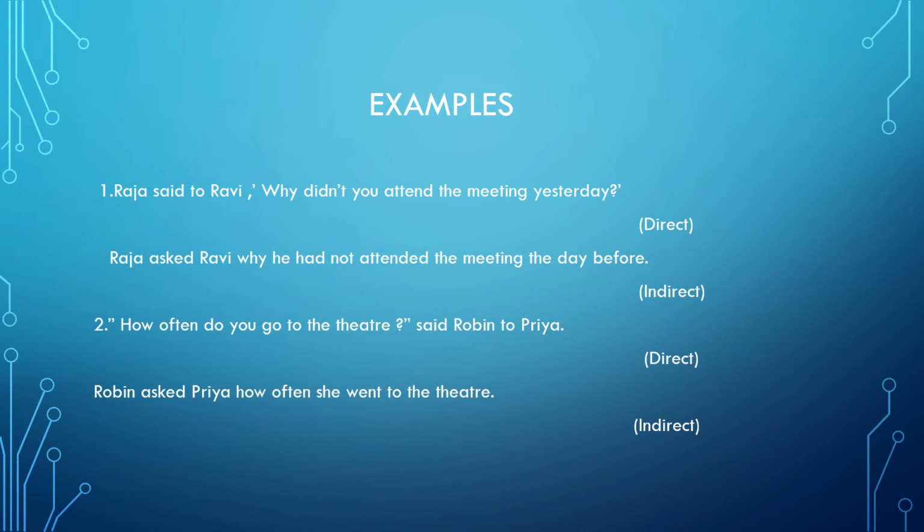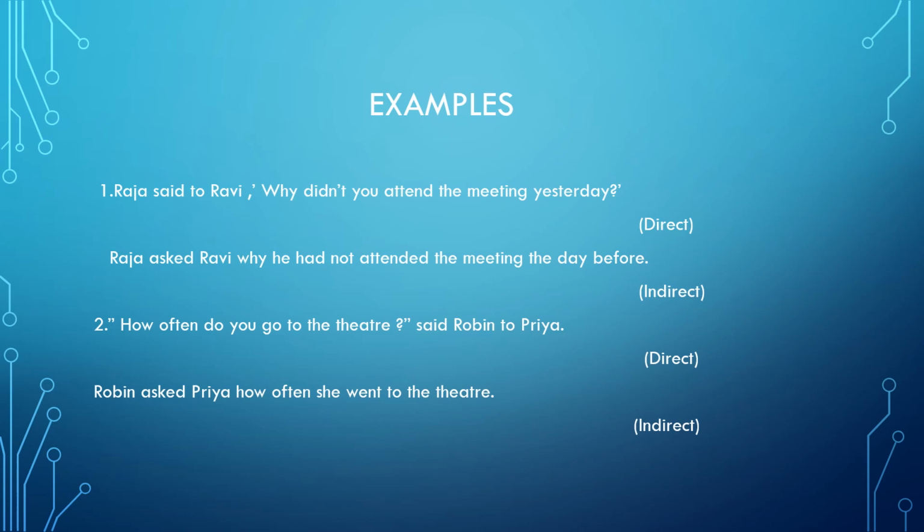It could be declarative, imperative, or exclamatory. But when we read it fully, I see the question mark and I see the interrogative word. I know it is a question.